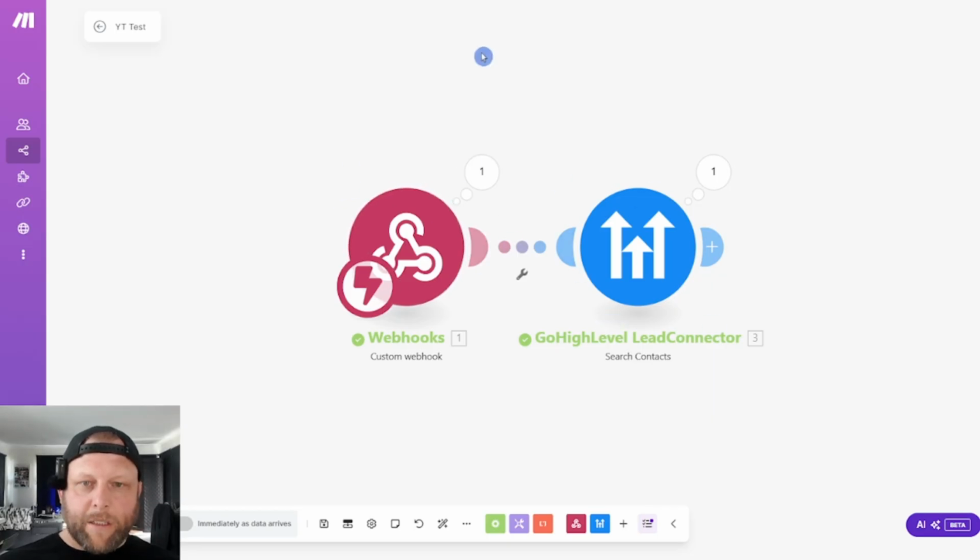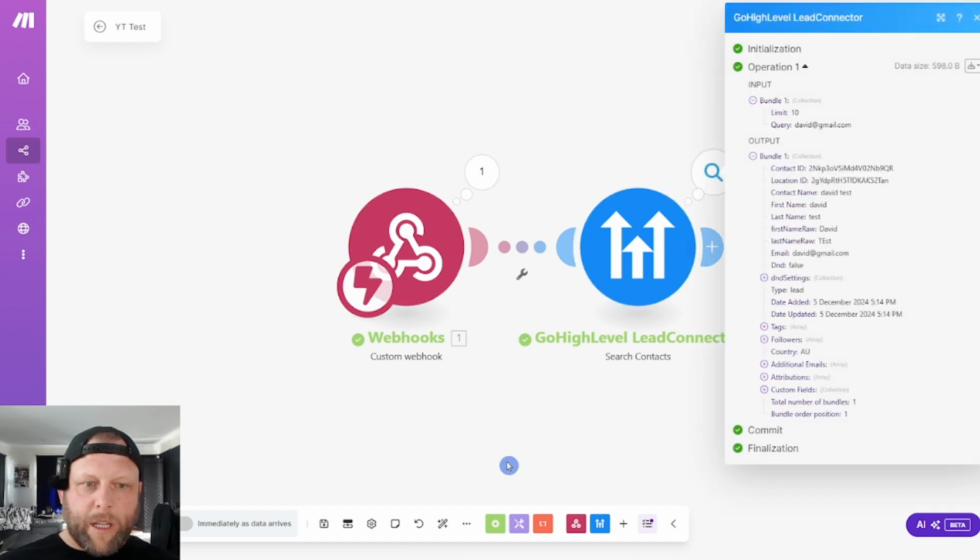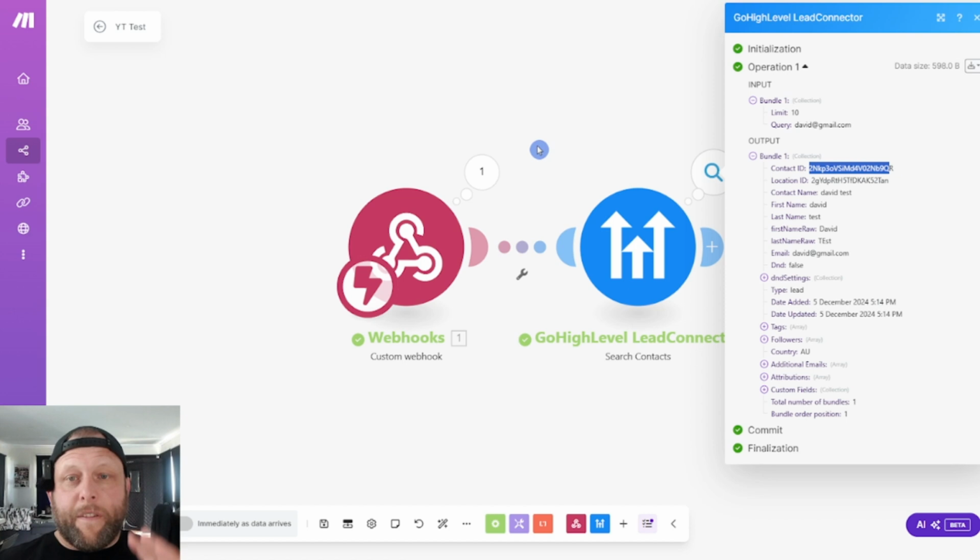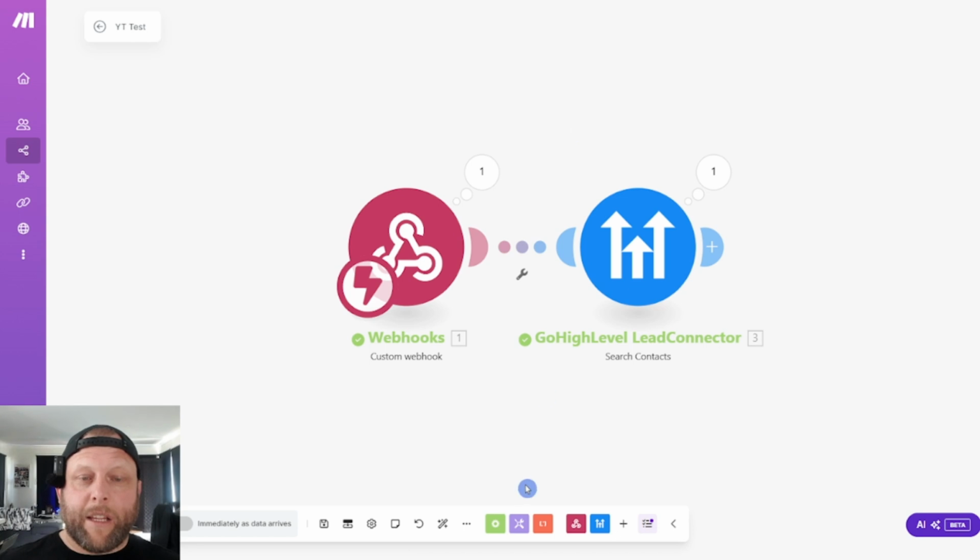Alright, let's run that. Let's have a look in here. So see how this is different. Contact ID exists, and therefore it's going to come in here and grab David's contact ID. And that's what we need. To update anything, we need to add David's contact ID and then update it with a tag. If David doesn't exist, then we're going to create a new contact with a tag. So easy peasy, we're going to come in here. For this example, David exists.